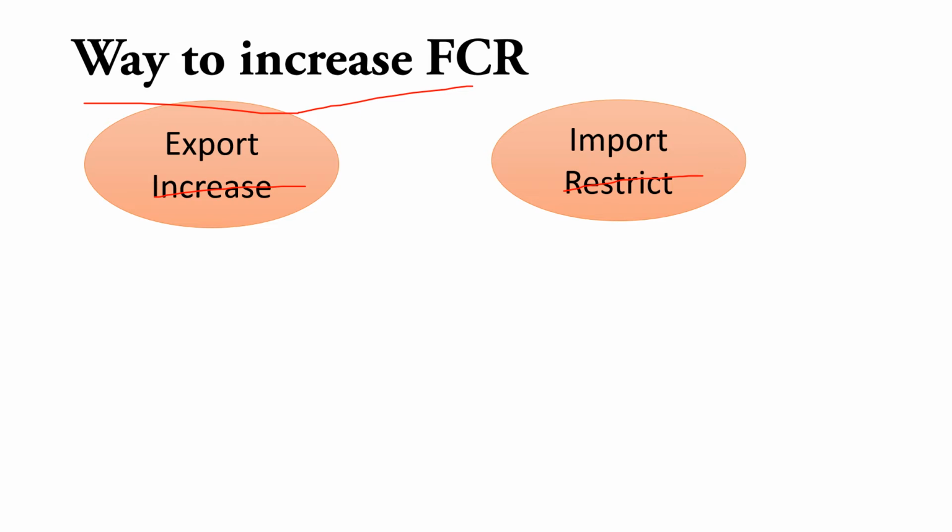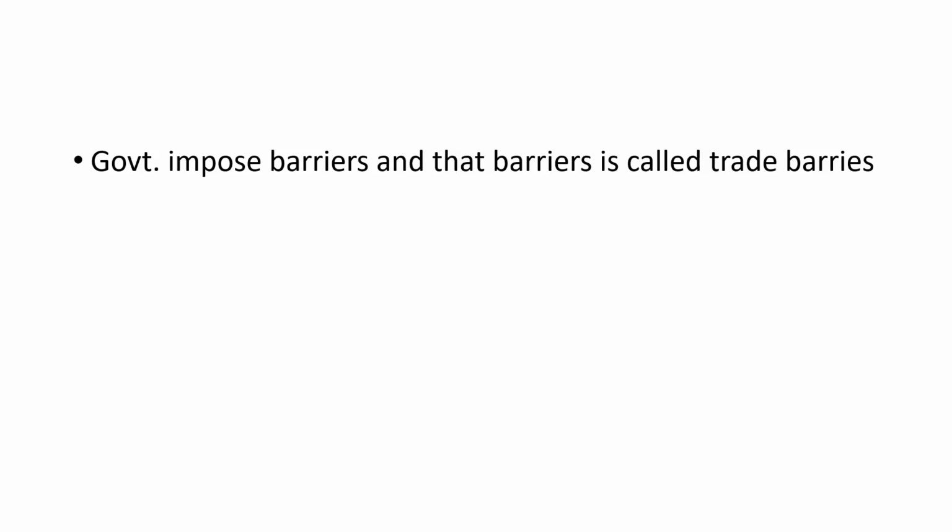So for that we have to decrease our import. Now how can we decrease import? For that, the government imposes barriers so that the outflow of the FCR can be controlled. Here what is the government doing? Indirectly, the government is increasing the FCR of the country by restricting the import of the country. The government imposes a barrier, and that barrier is called the trade barrier. Whatever barrier is imposed by the government, that barrier is called the trade barrier.